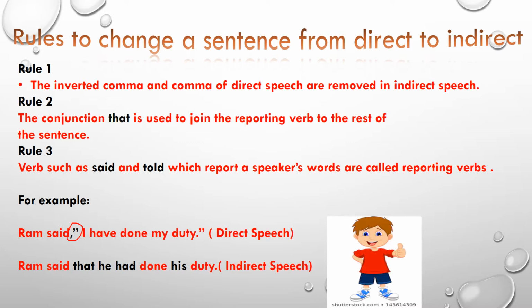Ram said that he had done his duty, and we have changed the tense of the sentence into past tense, and we have changed the pronoun also. I we have converted into he, and my we have converted into his. So now what is your indirect speech sentence? Ram said that he had done his duty. Is it clear?